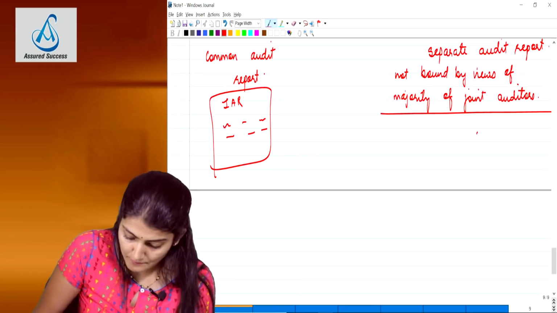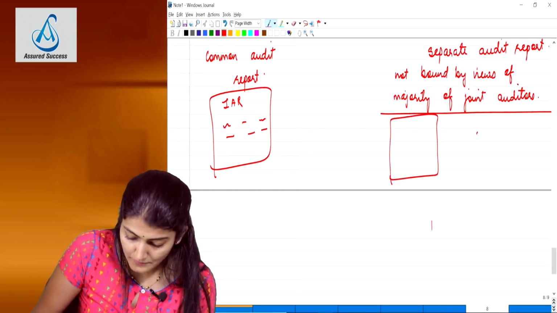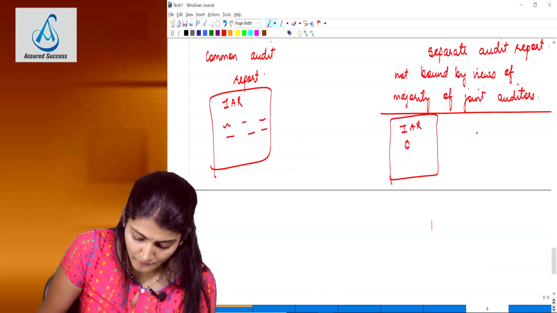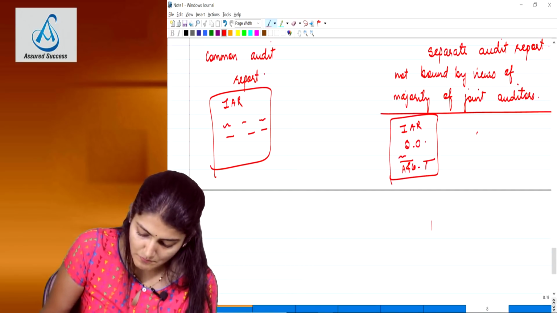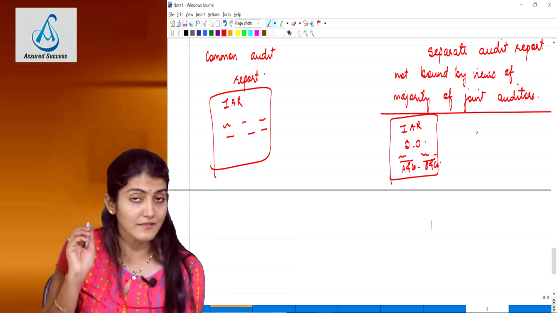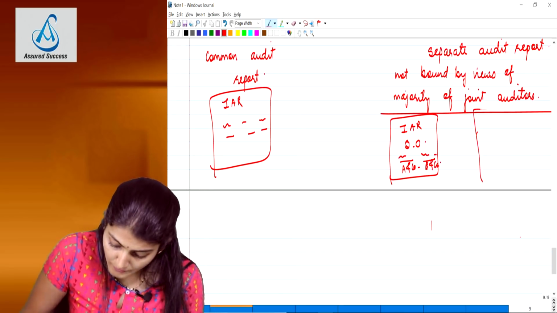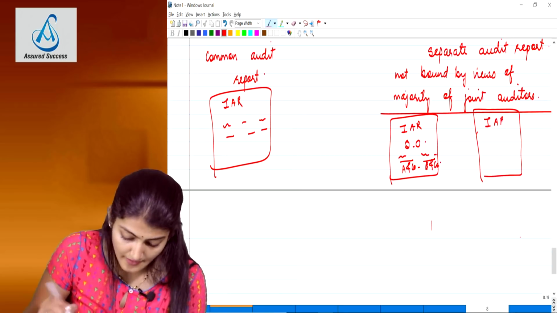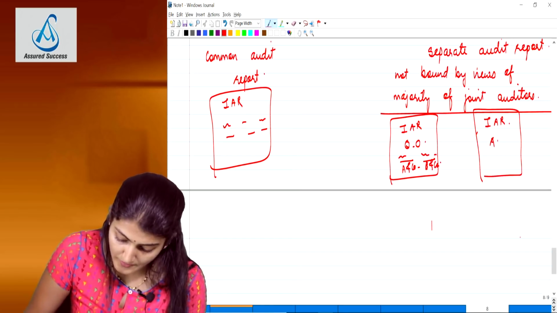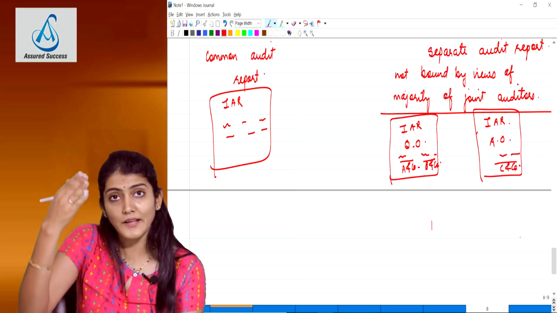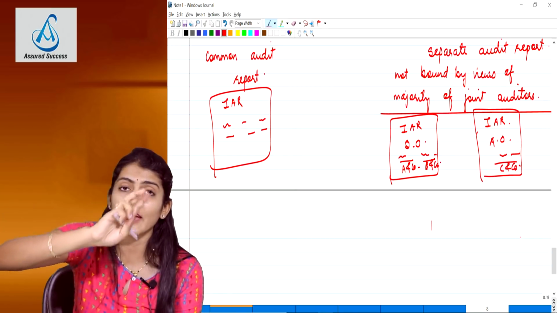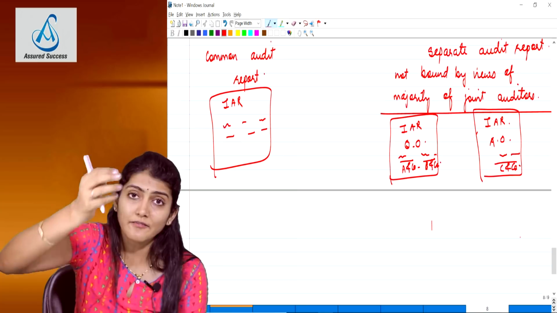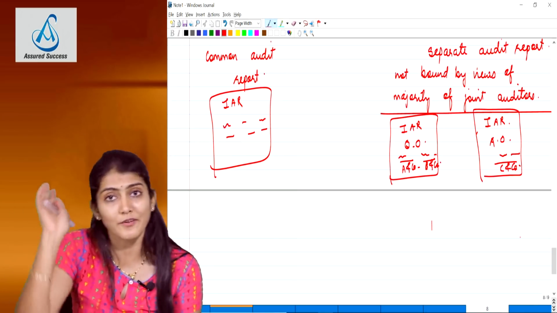So in my example, now A and company, B and company think it should be a qualified opinion. So they will issue one report, A and company partner will sign, B and company partner or proprietor will sign. And then one audit report will be issued by Mr. C, by C and company, adverse opinion, and he will sign that report. So now company's annual report, company's filing of report to be done with ROC, everywhere 2 reports. If all 3 have different opinion, very good, 3 reports everywhere.